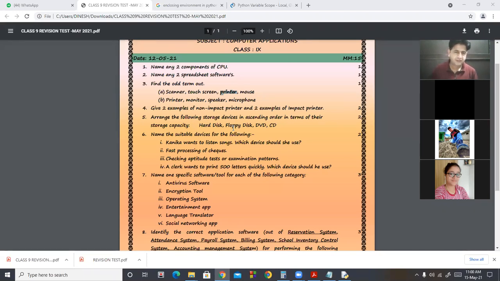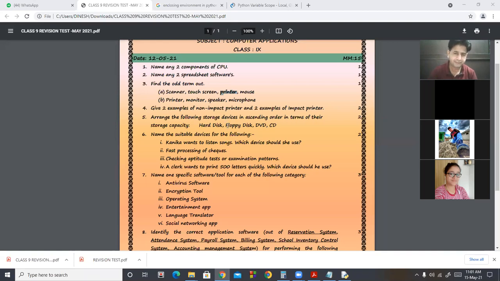Next is: arrange your storage devices in ascending order in terms of their storage. Maximum students gave a wrong answer in this question. Beta, when we say ascending order, it means the device having the least storing power will be placed first, then the second one, and at the end will be the memory storage device where memory is largest.